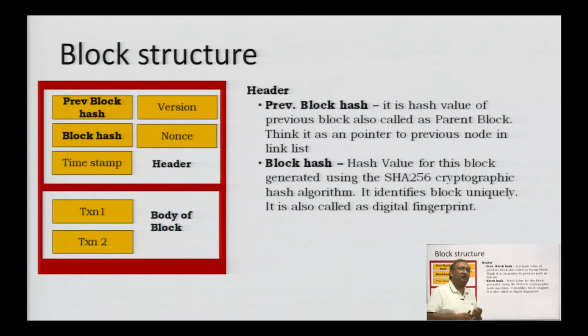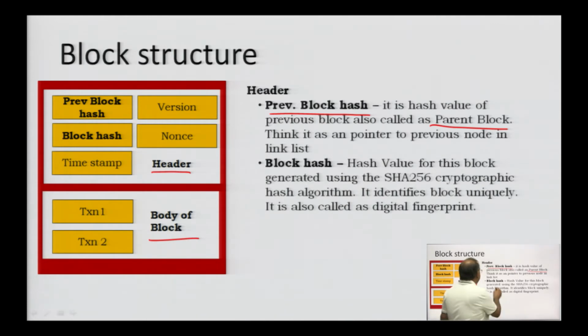The second structure we talk about is a block. As I said, a block has two parts. One is the header, and another is the body of the block. Now, the header also has a lot of information. First is the previous block hash. Previous block hash is the hash value of the previous block, which is also called the parent block. Think of it as a pointer to the previous node in the linked list.